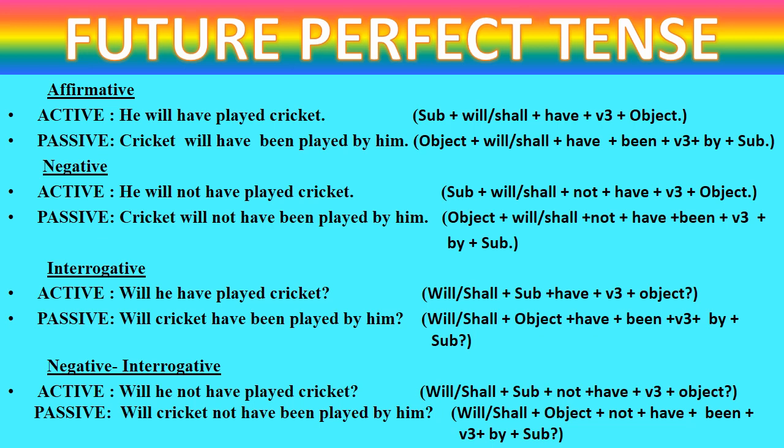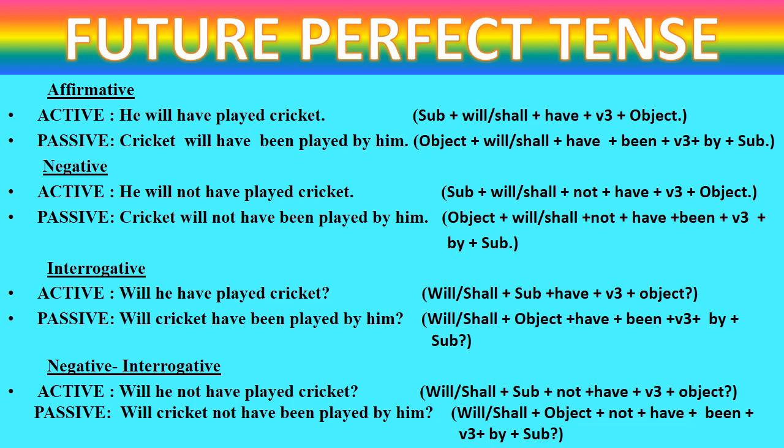And when we have to convert this into passive, first we'll write object plus will or shall plus have, then we'll add been plus third form of verb. In perfect tenses, we already use third form of verb. That's why we need not change it. Plus by plus subject.